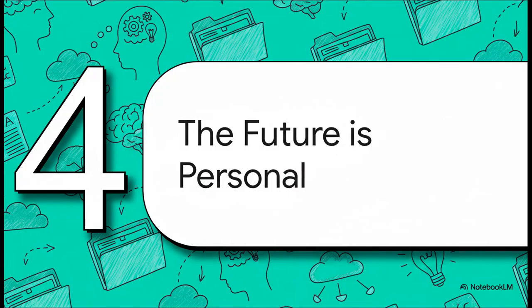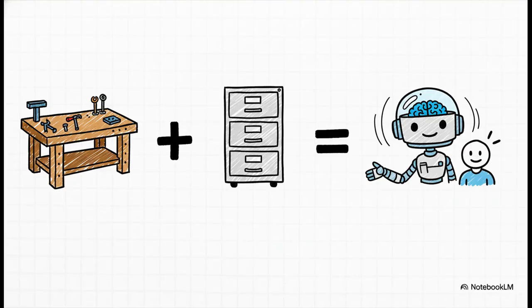So how does this all come together? How do these workbenches and filing cabinets and gardeners actually create the kind of intelligent experiences we all want? At the end of the day, this is the core takeaway. It's not one or the other. It's the combination of the temporary workbench, the session, with that long-term organized filing cabinet, the memory, that lets us build truly personal, stateful, and intelligent AI agents that finally beat that digital amnesia.